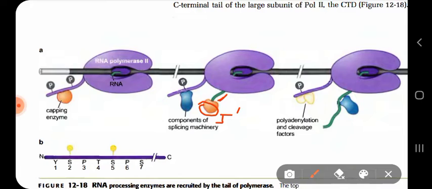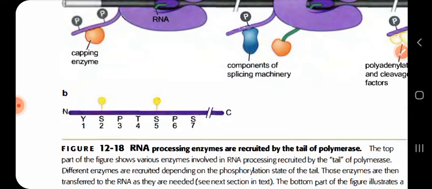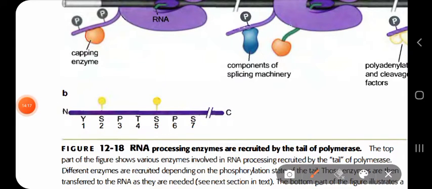Okay, now in the bottom figure, it shows the repeated heptapeptide sequence of the tail. These are the one letter codes of amino acids. Y represents tyrosine, S serine, P proline: tyrosine, serine, proline, threonine, serine, proline, serine.